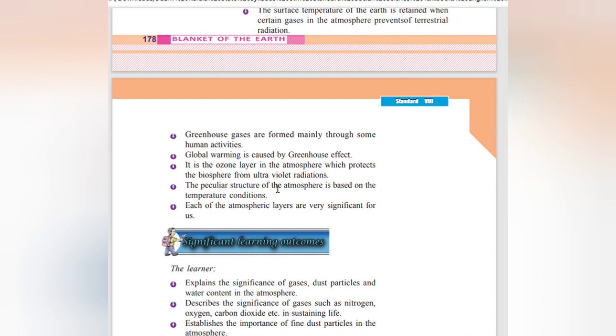It is the ozone layer in the atmosphere which protects the biosphere from ultraviolet radiation. The peculiar structure of the atmosphere is based on the temperature condition. Each of the atmospheric layers is very significant for us.